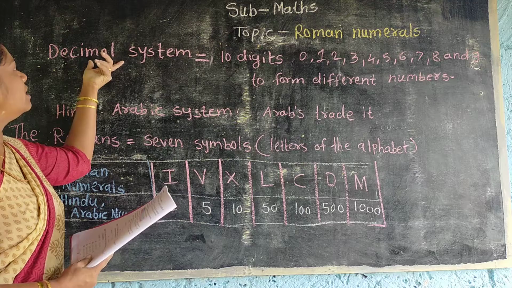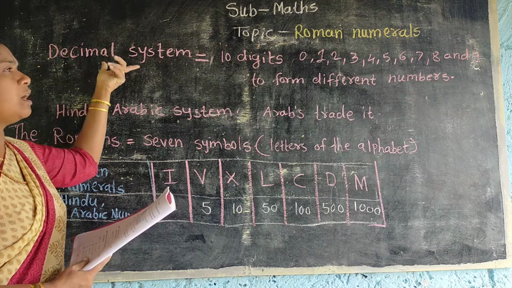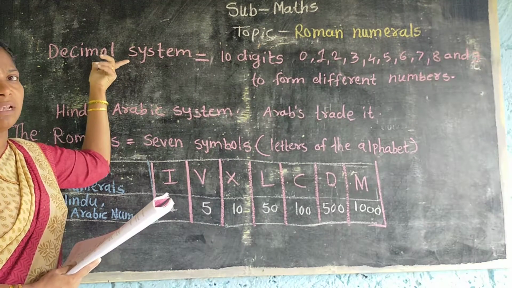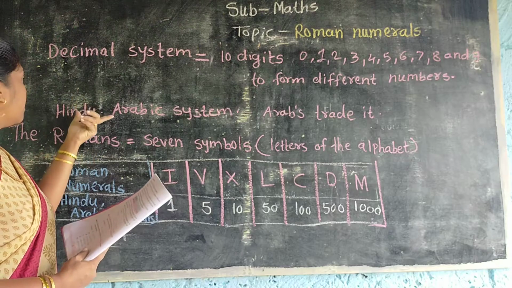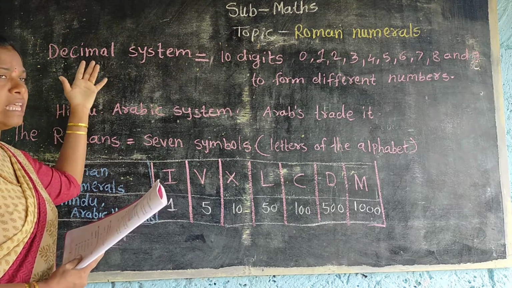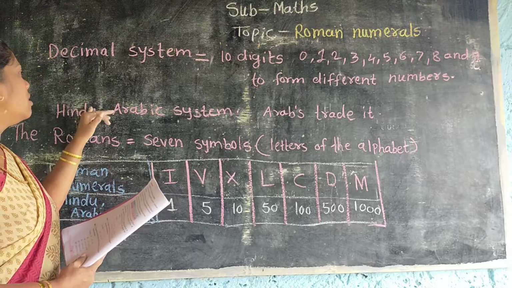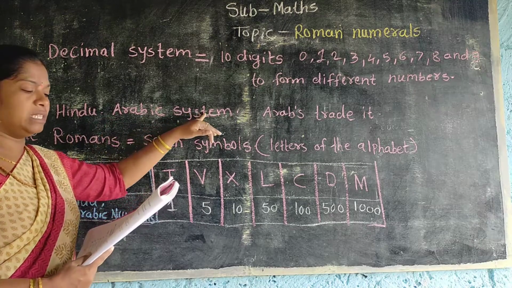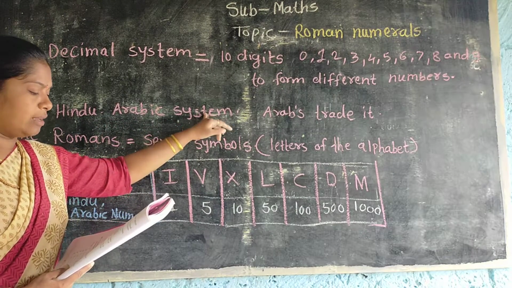In our India, the decimal system first came from ancient Indian mathematicians. Then Arabs traded with us, and this system became known as the Hindu-Arabic system. Understood? Till here you understood.